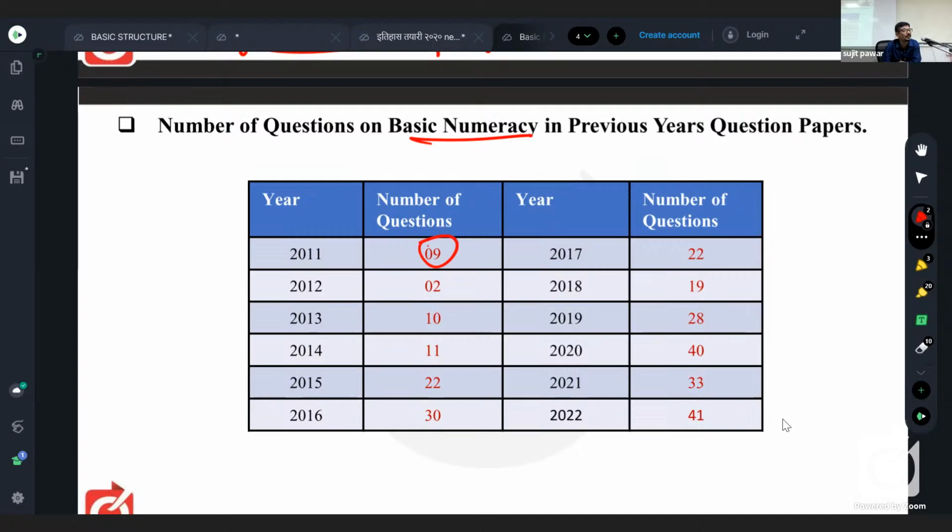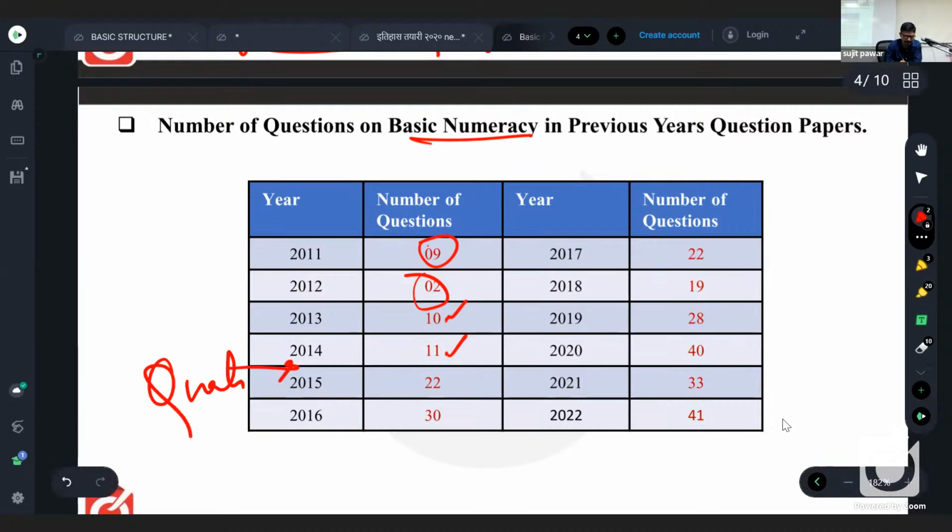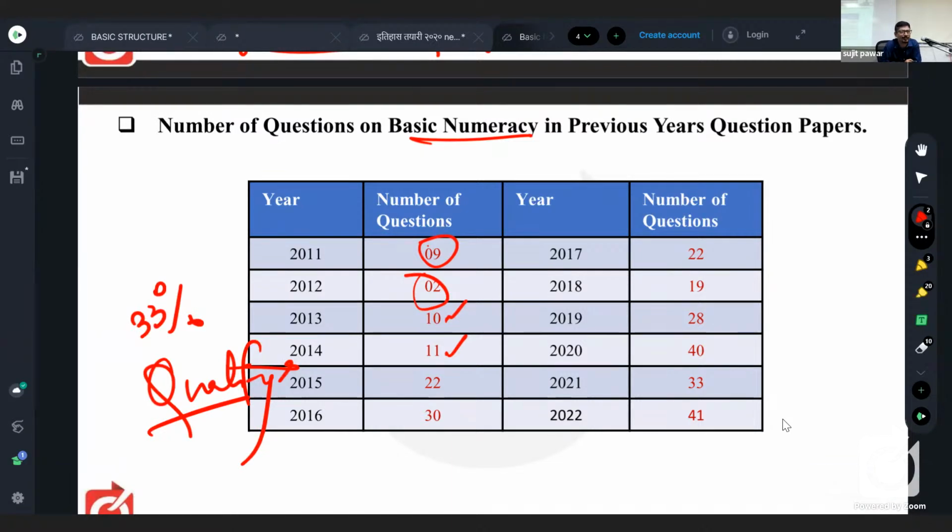In the second year, 2012, those who don't like maths were very happy. Only 2 questions were asked. Then 2013 and 2014, 10 and 11. In the first 4 years, marks from the second paper were also considered for the merit list. Then from 2015 onwards, the second paper became qualifying in nature, that is, you should get at least 33% marks, and only then will your first paper be checked.